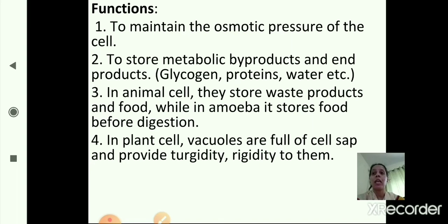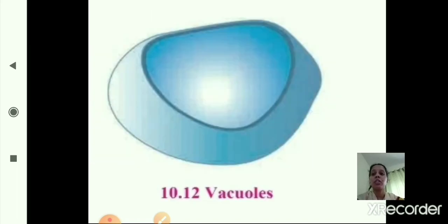First function is, it maintains osmotic pressure. Then it stores all the end products or byproducts formed during metabolic activities like glycogen, protein, water, etc. The third one is, in animal cells they store waste products and food, while in amoeba it stores food before digestion. And the last one is, in plant cells the vacuoles are full of cell sap and provide turgidity and rigidity to them.